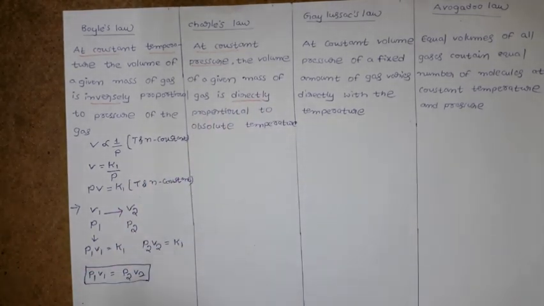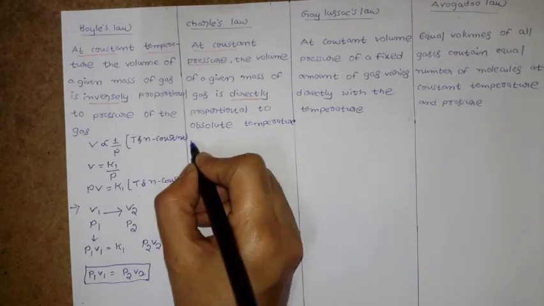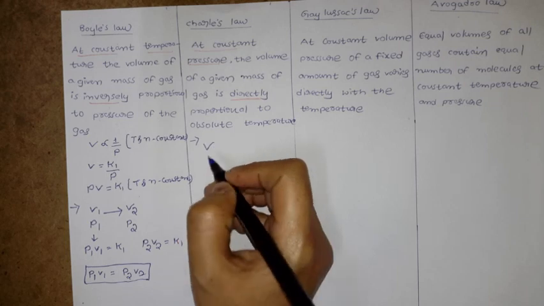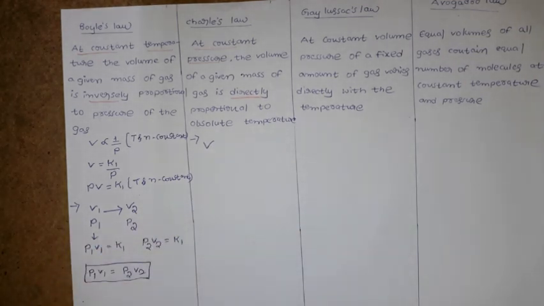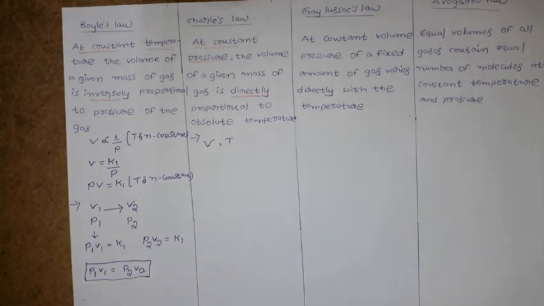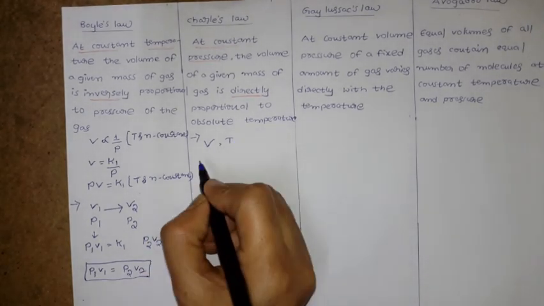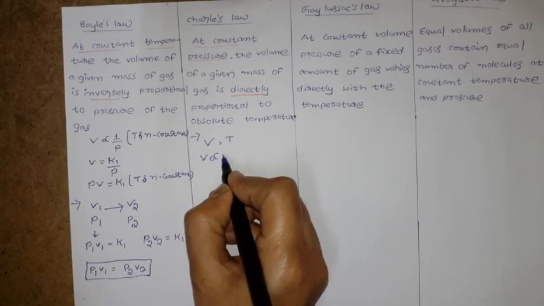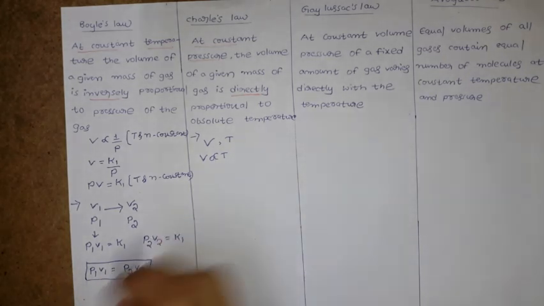For example, if V is the volume of a given mass of the gas and T is the absolute temperature, then the law can be written as V directly proportional to temperature.